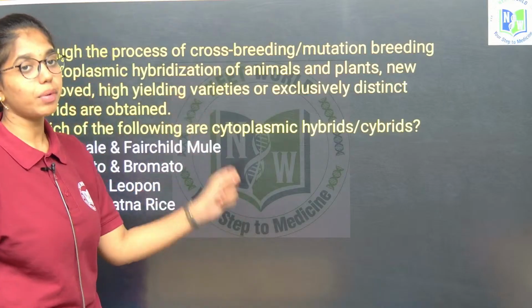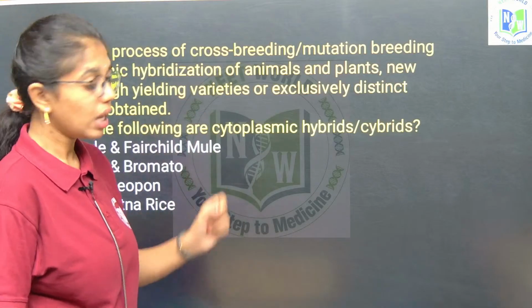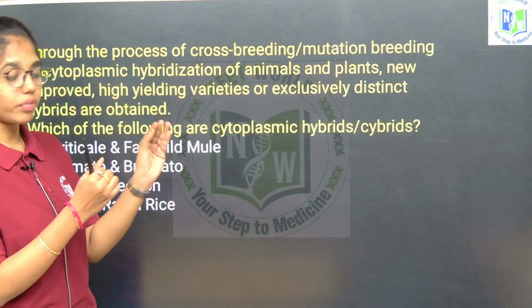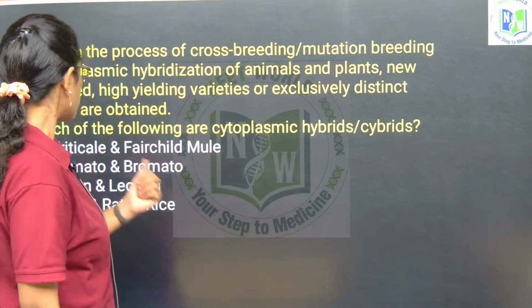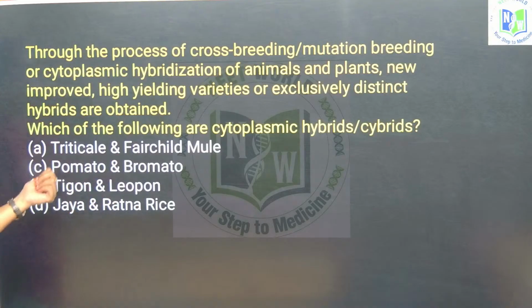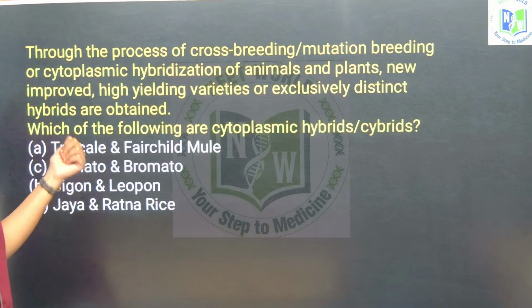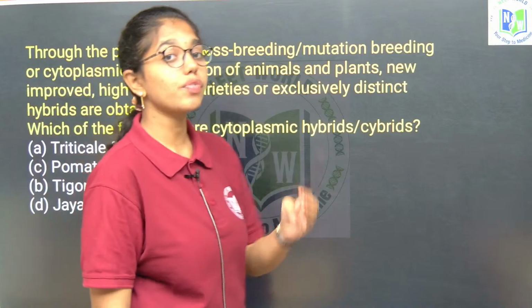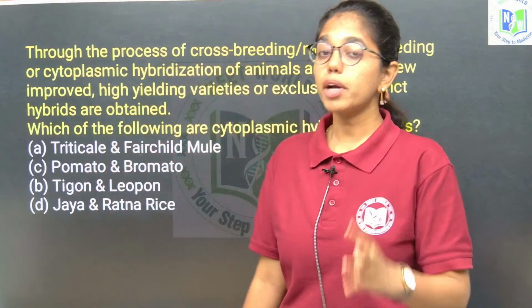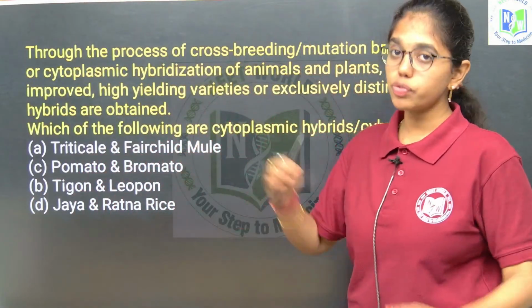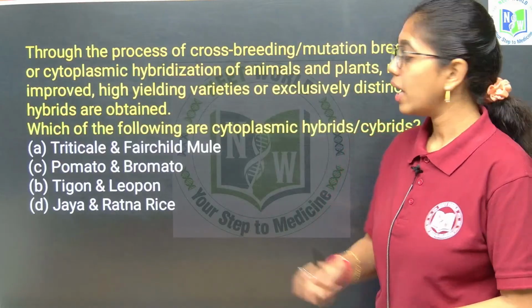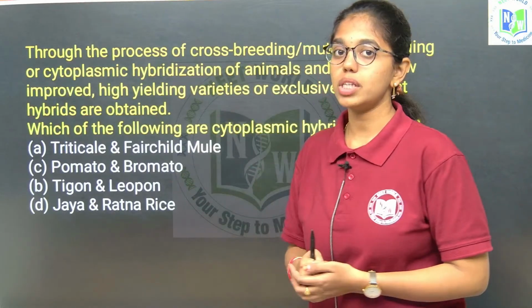The only hybrids formed by cytoplasmic fusion, which contain the nuclear genome of one and the cytoplasm of both parents, are pomato and bromato. I have given you the explanations for all four options because this stands as a reference for your next exam. Exercising each option of the question is important.